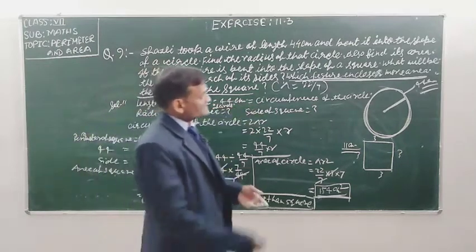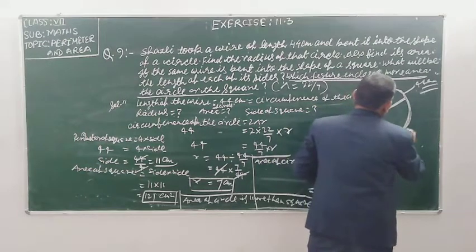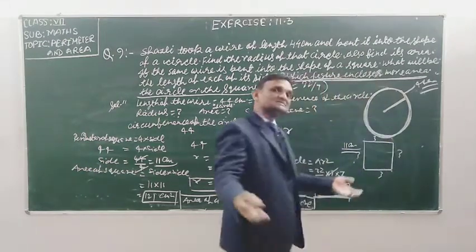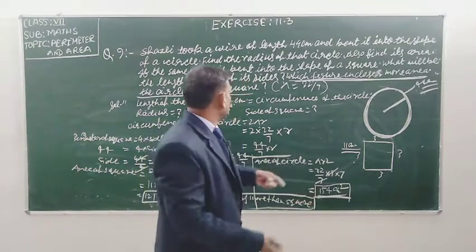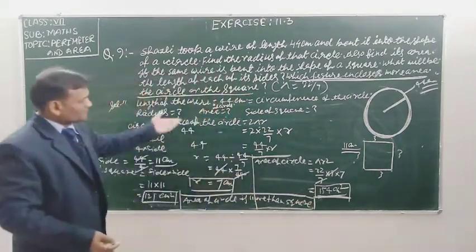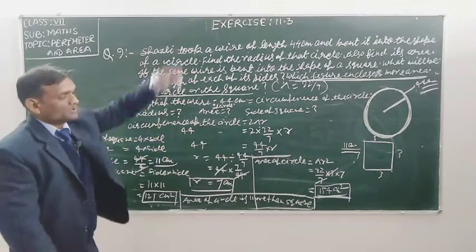So in other words, circumference of the circle, we can say the perimeter. So student, write the formula and find out the answer. I hope student you have understood this question very well.